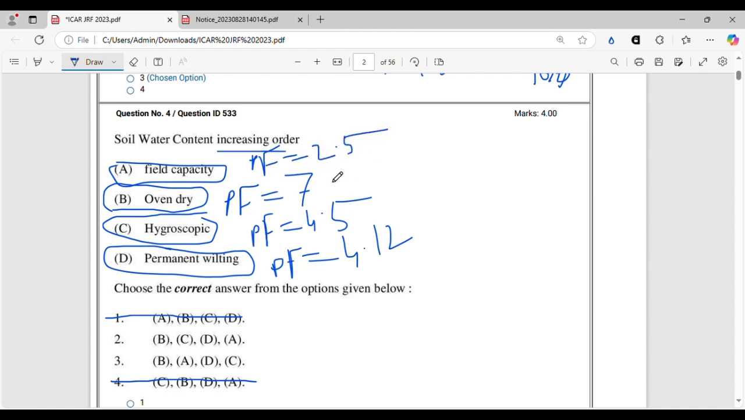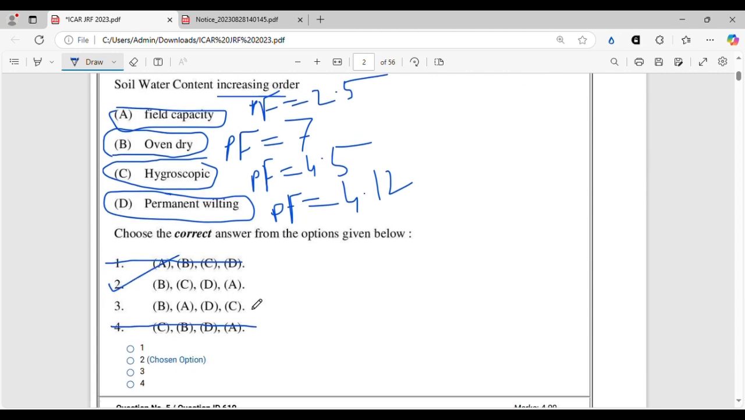So the correct option will be B, C, D, A. B, C, D, A. This is the correct answer. Option 2. Right. Let's move on.